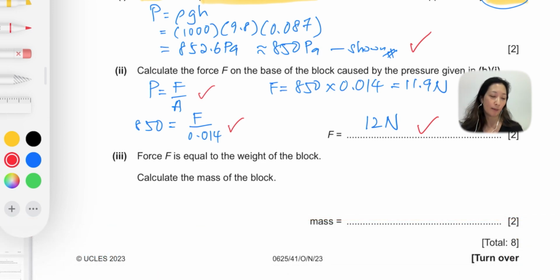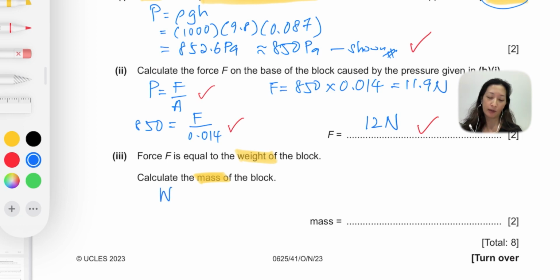Let's go on to number 3. Force F is equal to the weight of the block. Calculate the mass of the block. So we're going to take the value of the force from our answer in B2. So how do we solve this question? They've told us that force is equal to the weight, and we need to calculate the mass. So you need to use the formula that relates weight and mass.